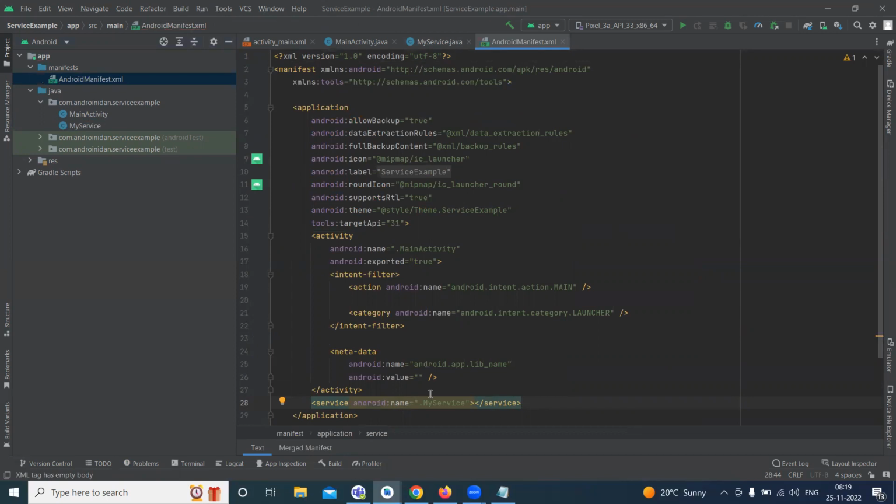We will see what the output of this is and how it will come.